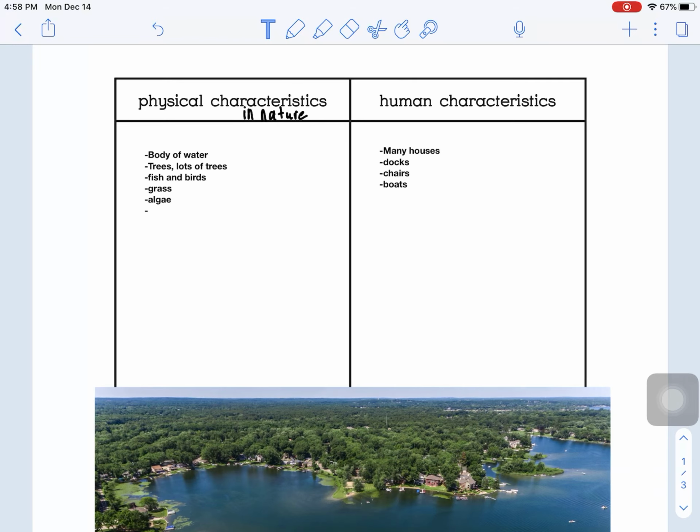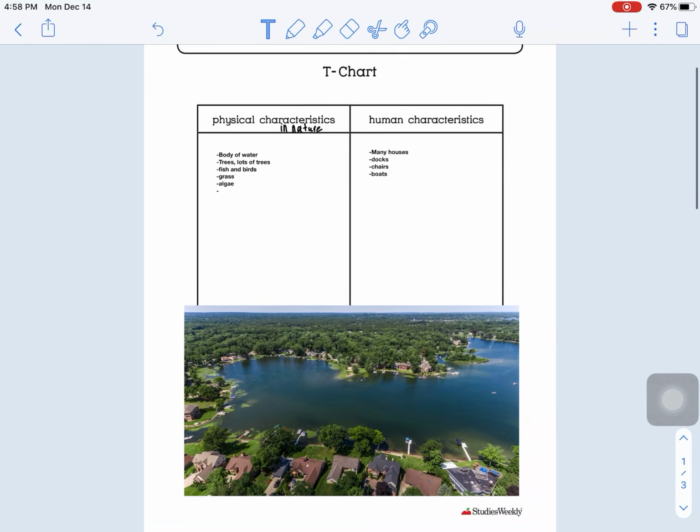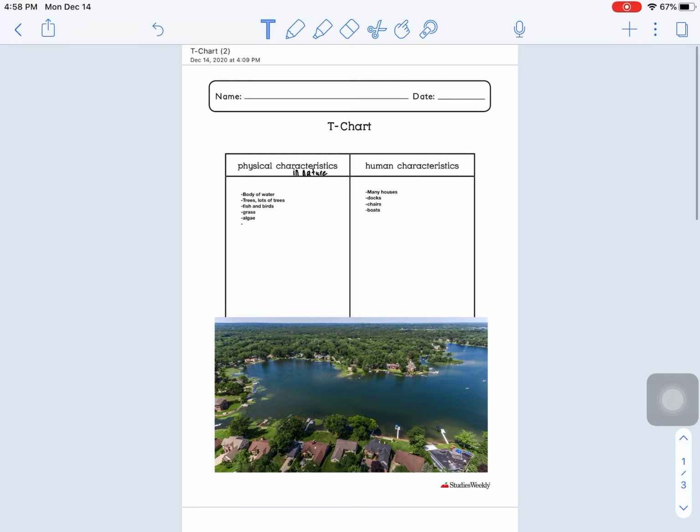Because really, I just want you to see the main difference between the physical characteristics that we see within nature and within our environment. Think about those as things that humans did not put there. So humans did not put all of those trees there. They were formed in nature. Think about those items that were formed from nature. Human characteristics are items that humans have brought in to help them survive in this environment. Okay? Those are all of our examples there. Of course, there are many more, but that's all we're going to go over for that one.